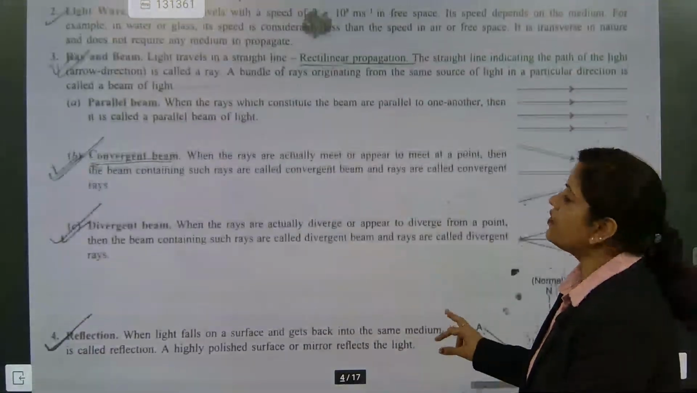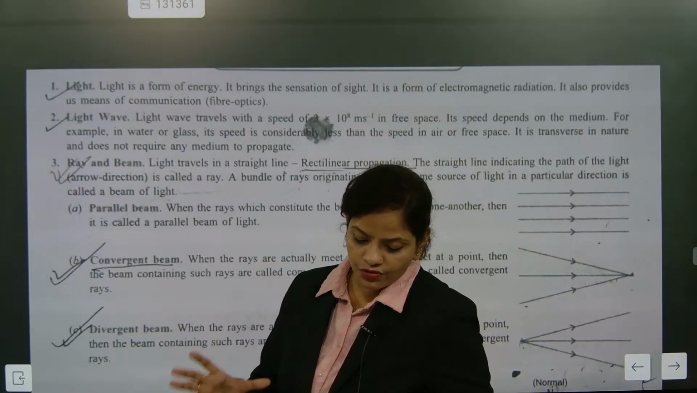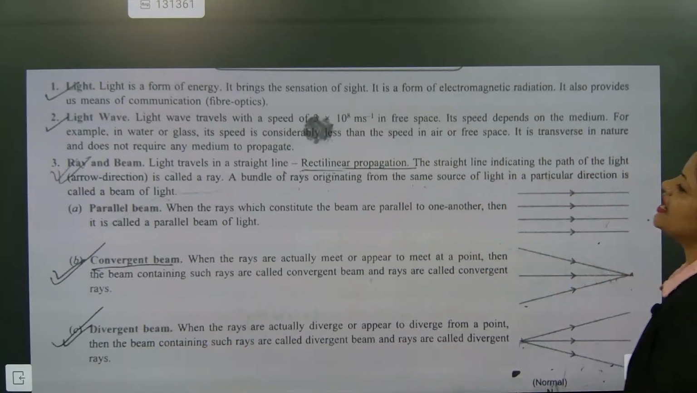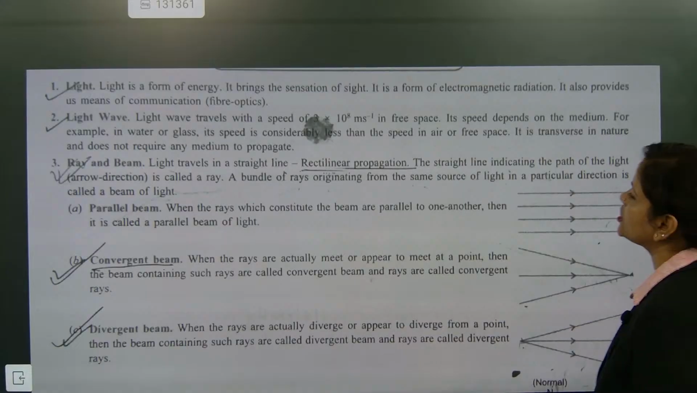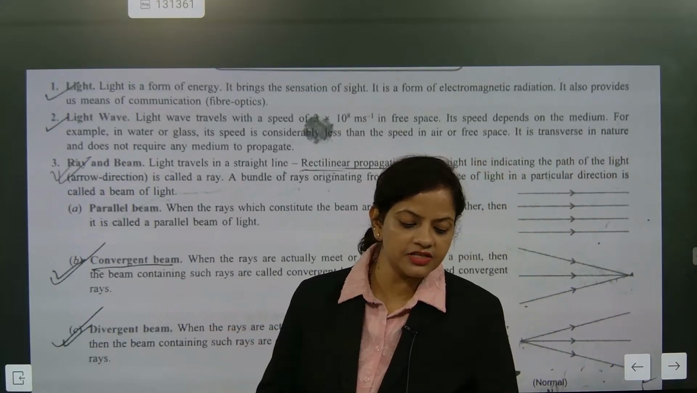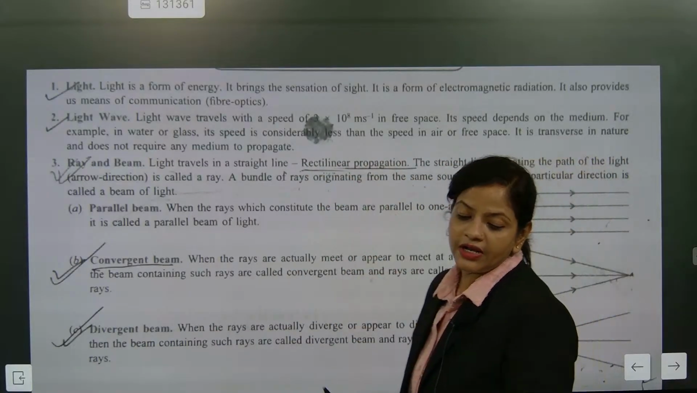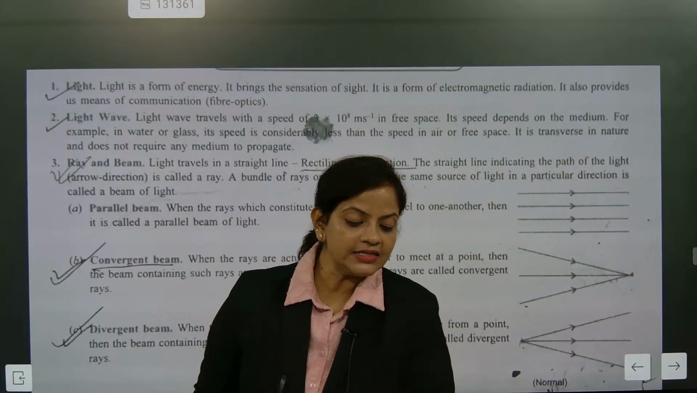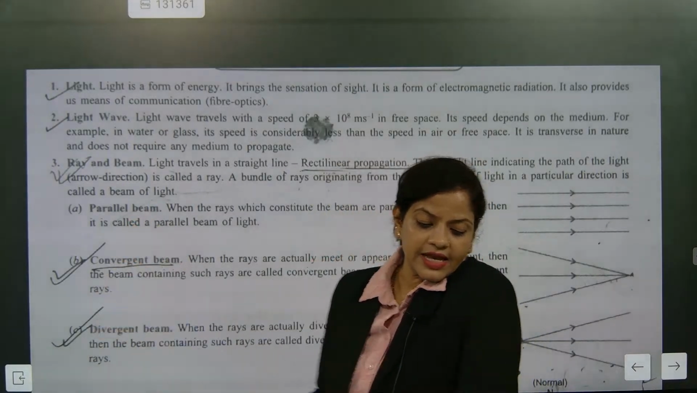Now we are going to talk about light and its phenomena. The first part is that light is a form of energy. It brings in us the sensation of sight. Light travels in the form of a wave, and it has a speed of 3 into 10 to the power 8 meter per second.